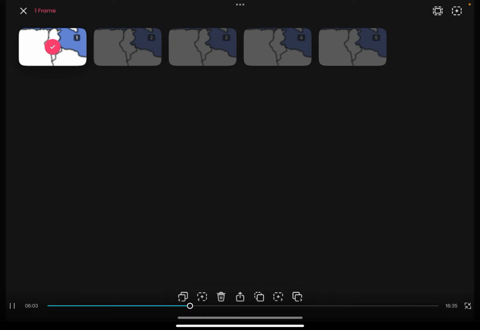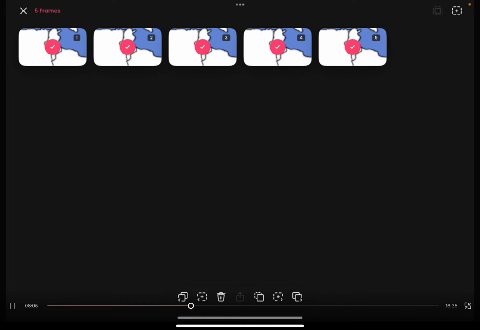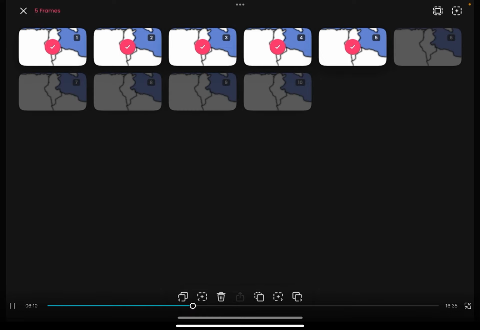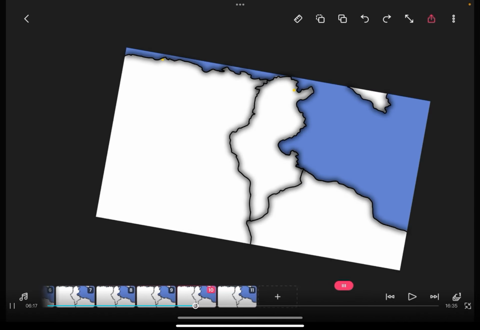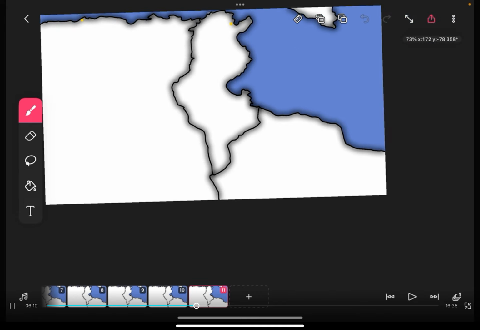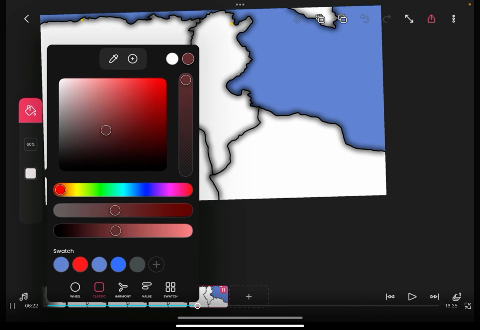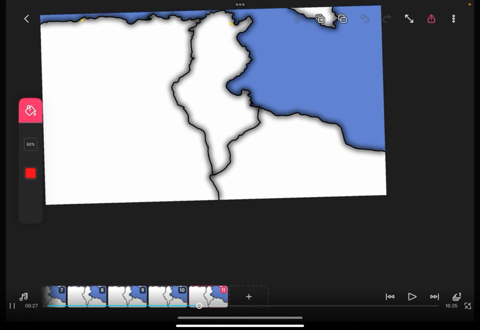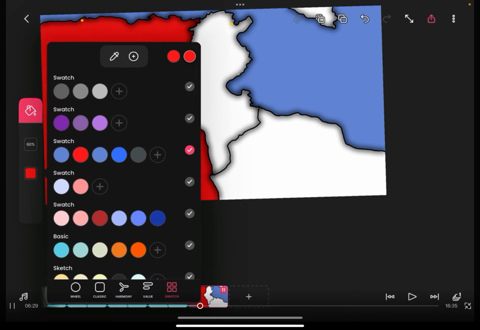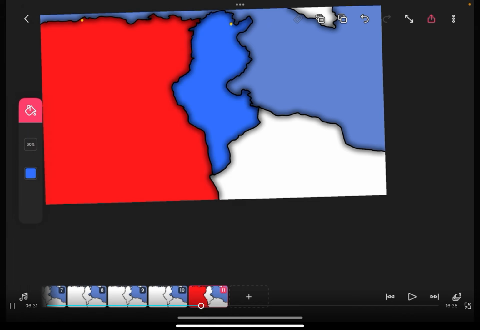1, 2, 3, 4, 5. Let's make this last for about 2 seconds, so you can do that, and then copy it, and then paste this. That's 10 seconds, and then you always want to leave 1 left over, so there should be 11. Now on this 11th frame, choose your attacker color, whatever that may be. This is my attacker color, and this is my defender color, because red and blue. Red is always the attacker, blue is always the defender. That's just how it is.